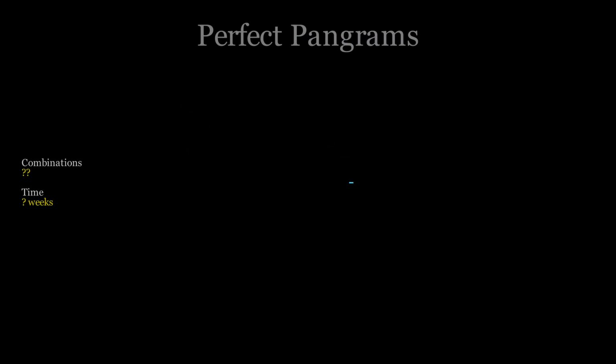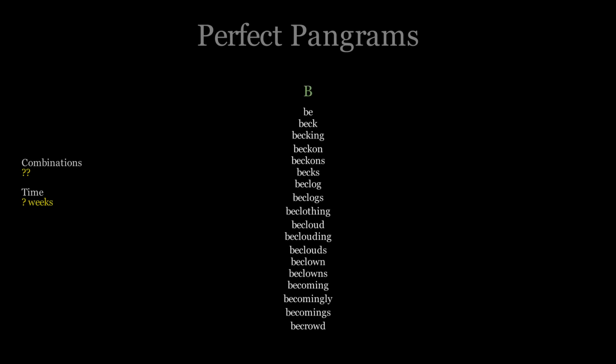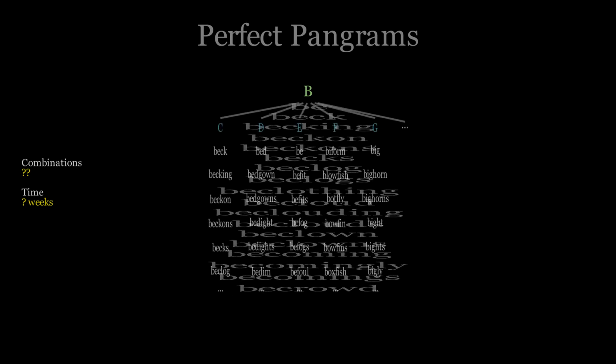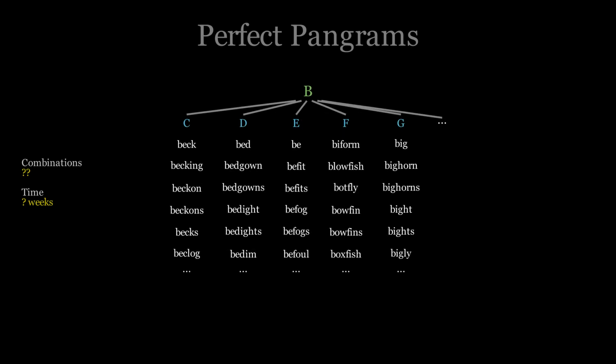While that was crunching away in the background, I had plenty of time to think about more ways to speed this up. Splitting the full list up into smaller lists based on the letters in the word definitely made it possible to have the computer skip a lot of words it didn't need to look at, but it's still looking at plenty of words that aren't going to work. We should be able to repeat that trick of splitting up the list so the computer can know how to skip more words. For example, if we take the list for B, we can split that into smaller sublists based on the other letters in each word.